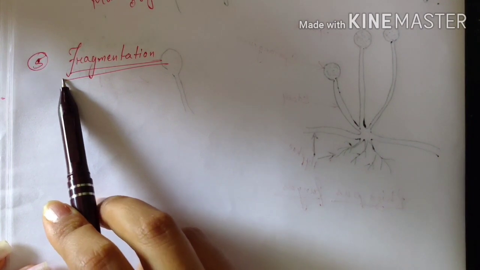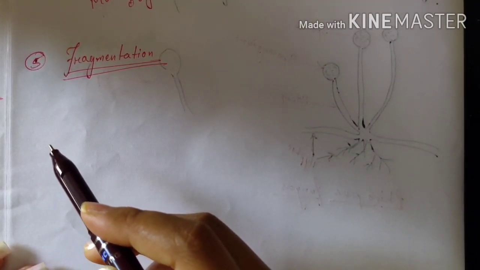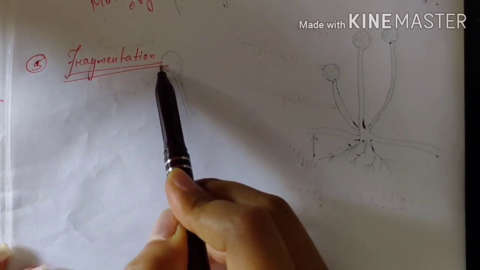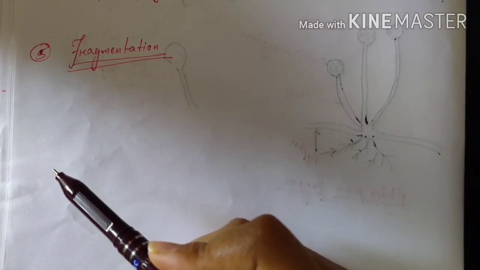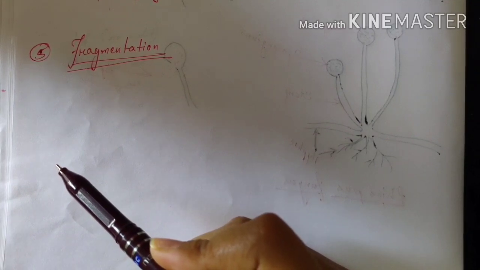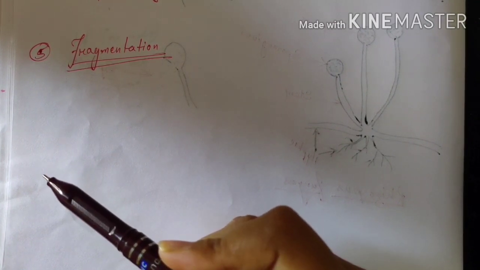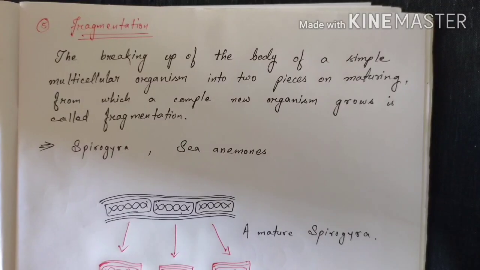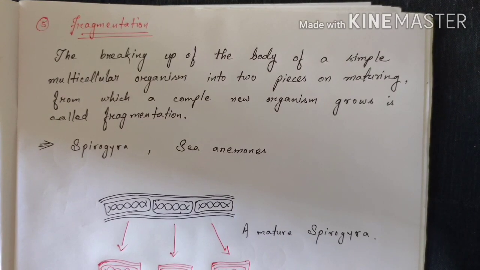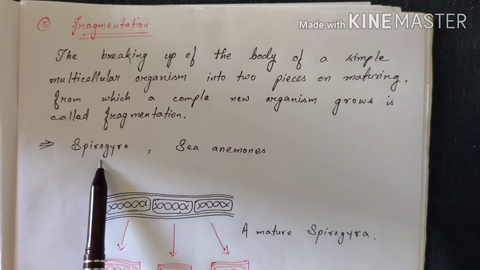Fragmentation is somewhat similar to regeneration. Regeneration usually happens accidentally, but fragmentation is the process in which, when the organisms become mature, they break their body into two different parts, so that from each piece a new organism can grow. This is what fragmentation is. So this is how we can write a definition of fragmentation, and this fragmentation is followed by Spirogyra and sea